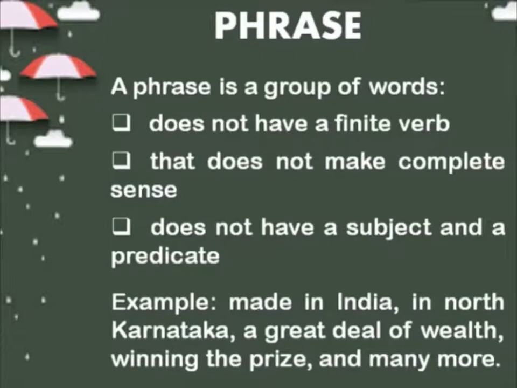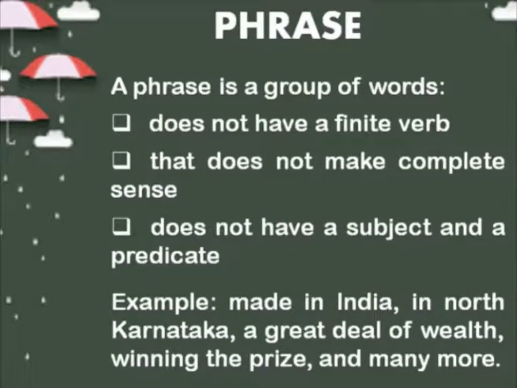So what is a phrase? To recall, a phrase is a group of words that does not have a finite verb and does not make complete sense on its own, and it does not have a subject and predicate. That is called a phrase. It is not a single word, it is a group of words that does not have a finite verb. Here I have given some examples: made in India, in North Karnataka. What a phrase is I have explained in my previous video.